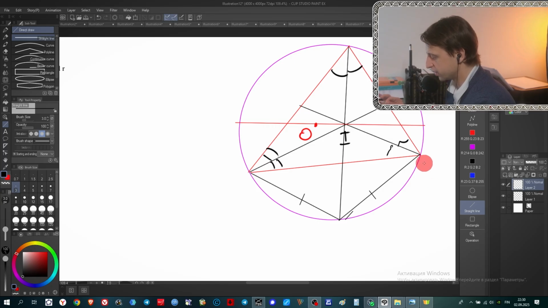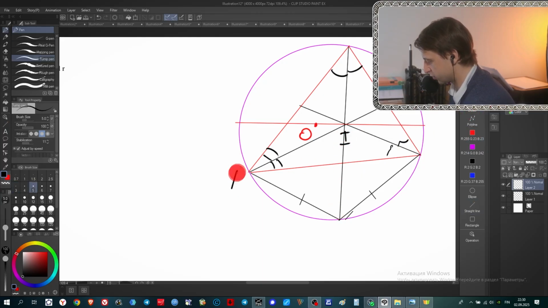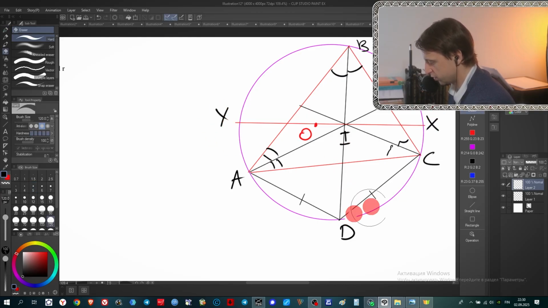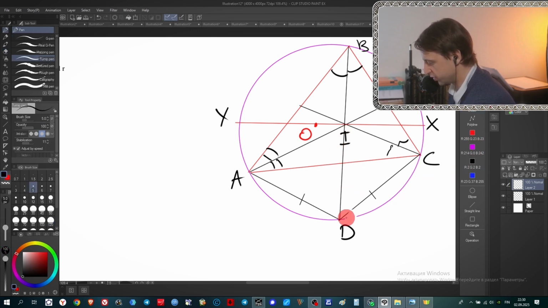What's next here? Next, we will show that not only are these two segments equal, but they both also equal this segment. And let's introduce some letters here, like A, B, C. For example, this one will be D, and these points of intersection will be X, Y. And I think it's enough for us. Let's delete this small portion here. And we need to show that ID equals DC. ID equals DC. Okay, how should we do it?